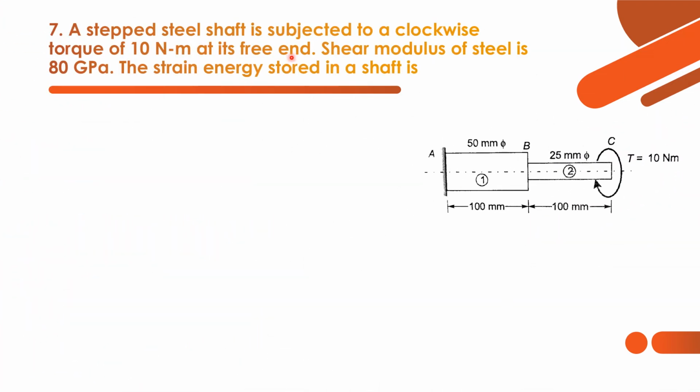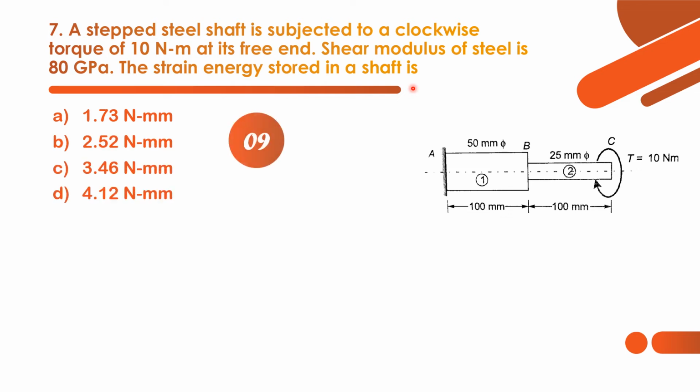A stepped steel shaft is subjected to a clockwise torque of 10 Newton meter at its free end. Shear modulus of steel is 80 GPa. Now we have to find the strain energy stored in the shaft. This question is purely based on strain energy. How much strain energy is stored in this stepped steel shaft? That we have to find.